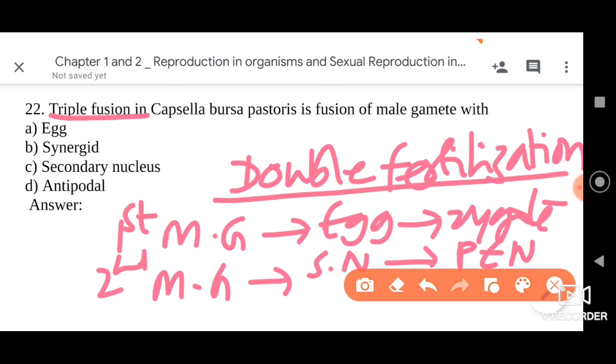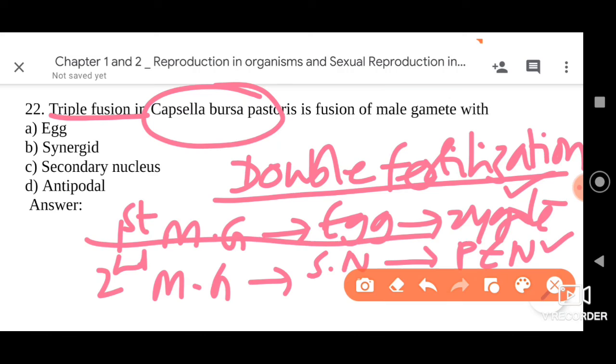The zygote will undergo continuous mitotic divisions later to form the embryo, and the primary endosperm nucleus undergoes mitotic divisions to form the endosperm, the nutritive tissue. So in Capsella bursa pastoris, the fusion of the male gamete is with the secondary nucleus. It seems to be a very easy answer. The second male gamete which fuses with the secondary nucleus is what we call triple fusion.